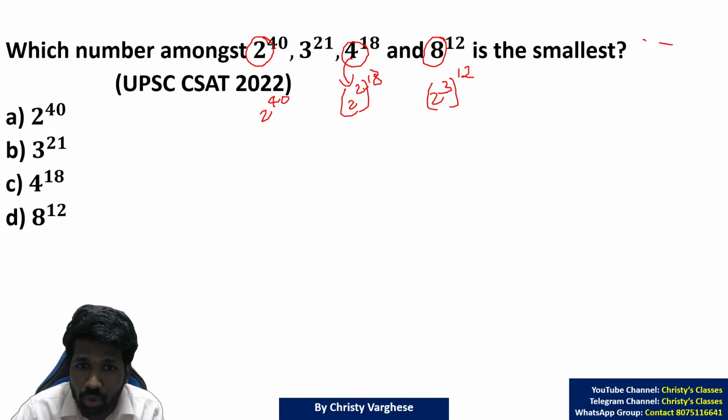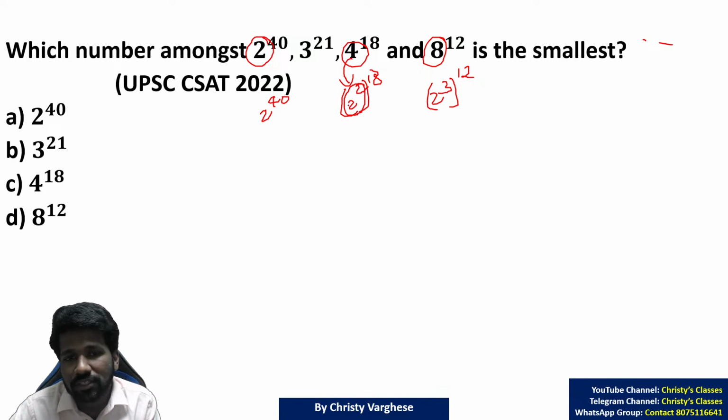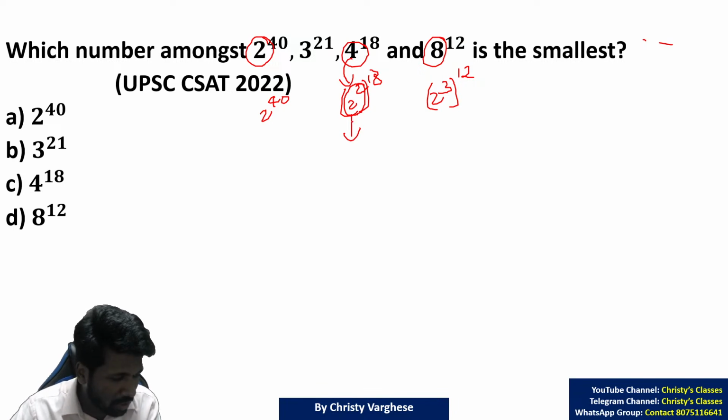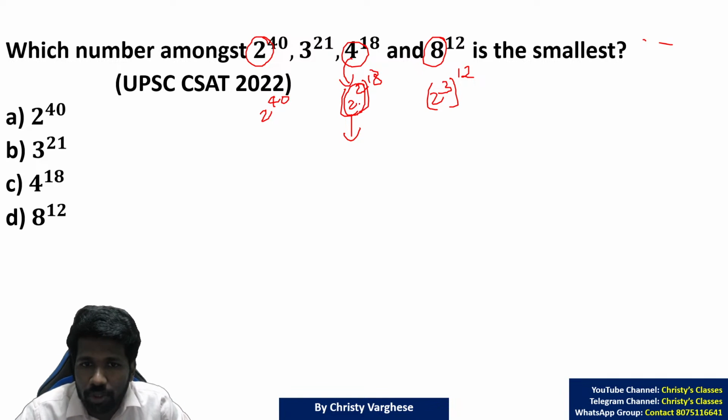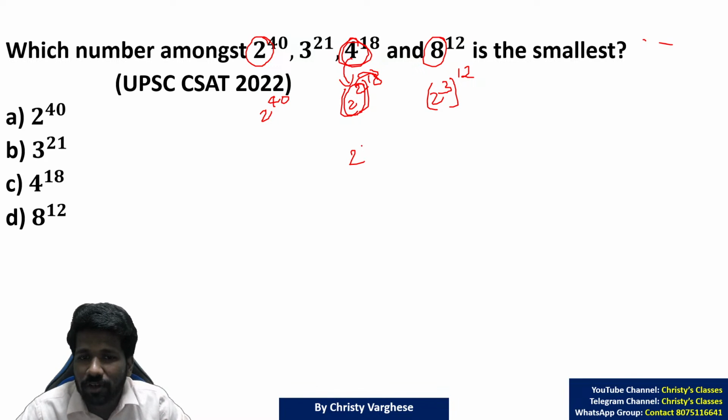I told you that you can do this by taking the base first. That is the normal way. The shortcut method is multiplying the powers. So 2 raised to 2 is 4, so it is 4 raised to 18. And 2 cube is what? Sorry, one second. You have to use a raised to m into n itself, because taking the base you will end up with the same initial value. So if you do 2 into 18, you will get it in base 2 itself.